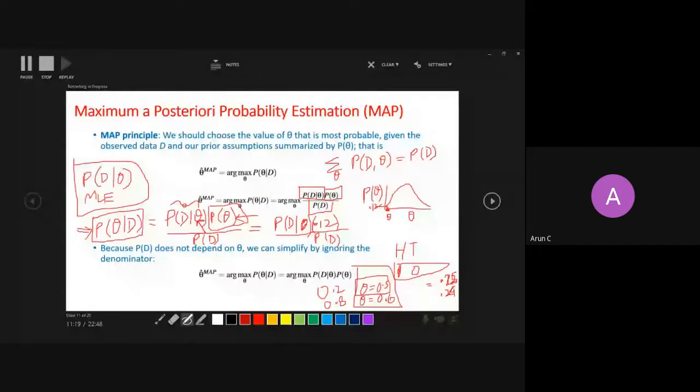I have not calculated how you came up with this 0.24, but Rutvik has said 0.2 into 0.25 plus 0.8 into 0.24. So I agree with this. With 20% probability, you see theta equals 0.5. And when theta equals 0.5, the probability of seeing the data set is 0.25, right? So the joint probability of seeing theta 0.5 and the data set is 0.2 into 0.25. Similarly, the joint probability of seeing theta equals 0.6 and the data set is 0.8 multiplied by 0.24.